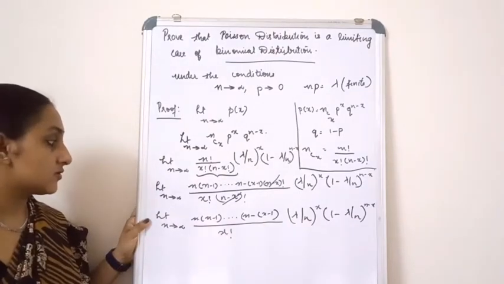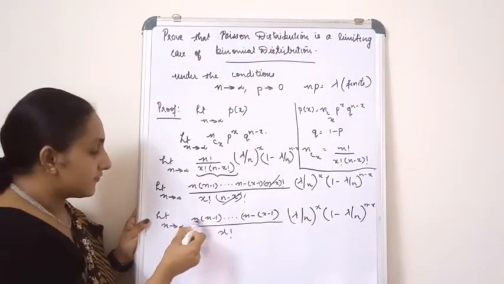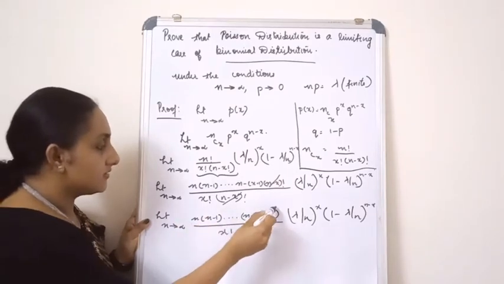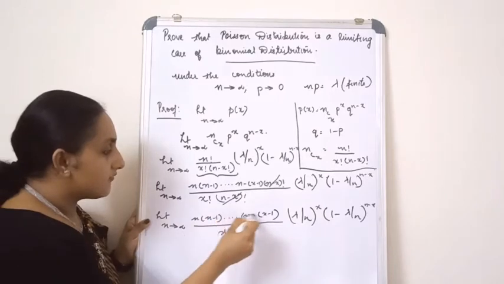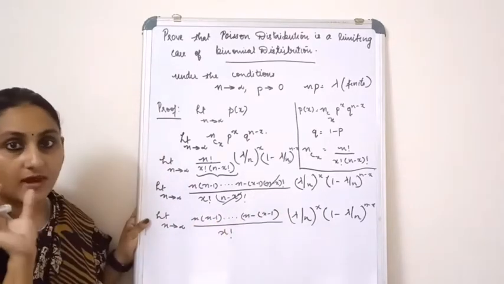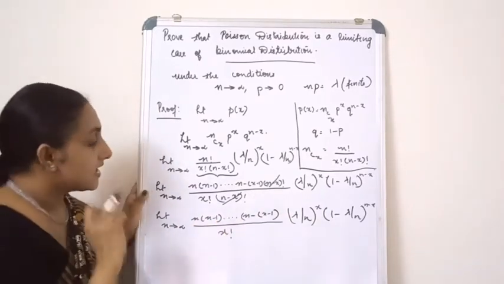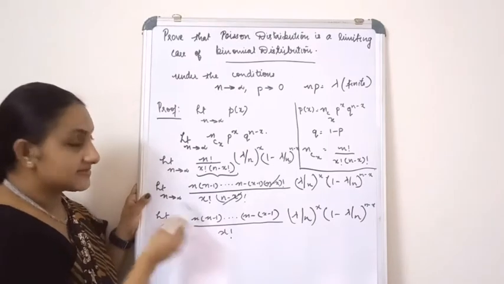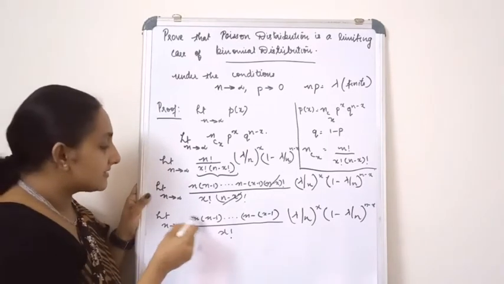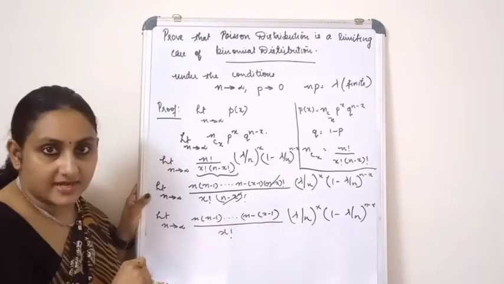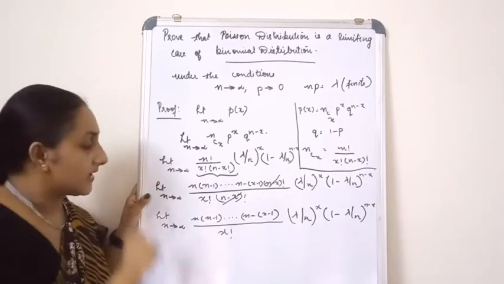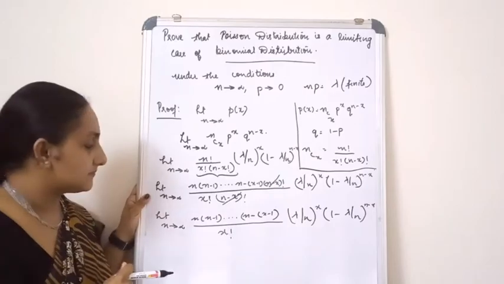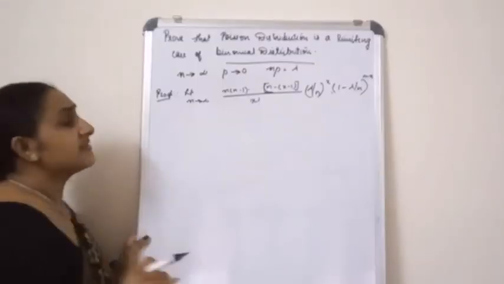Now see here, if you consider this numerator, there are 1, 2, 3, 4 and so on up to x terms. You have x terms. In those x terms you have a common factor, this n. So I am going to take this n from each term outside, so I get n raised to x. I will show you that in detail. Here I am going to take this n outside.